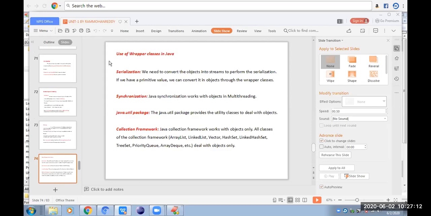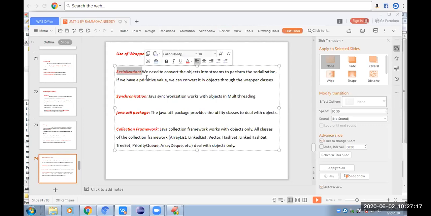When we come to wrapper classes, where are they used? Many concepts in Java want wrapper classes. I have given a list of some concepts which are related to our big data analysis and which we will use in future classes. The serialization concept requires wrapper classes only. We will see serialization as our next topic, and there we will see briefly what serialization is. In Java serialization, wrapper classes are required. In the Java synchronization concept, wrapper classes are required.